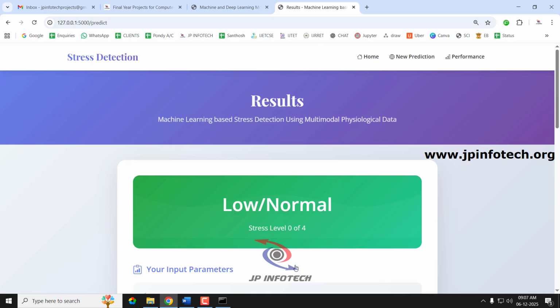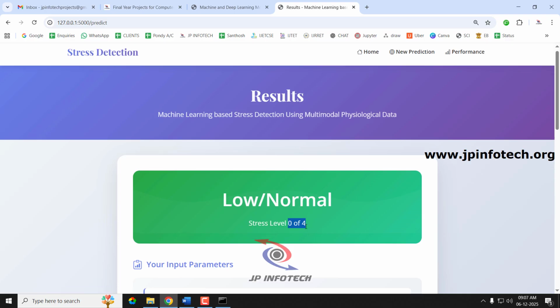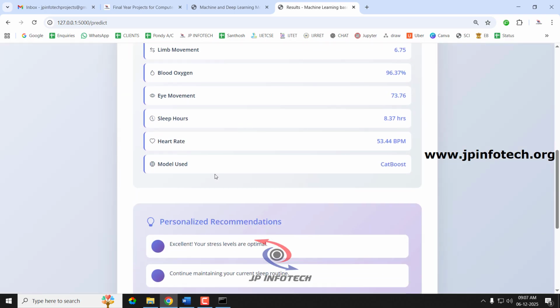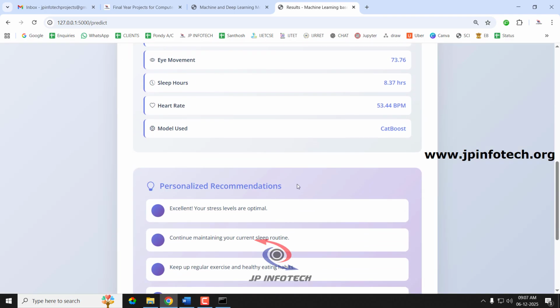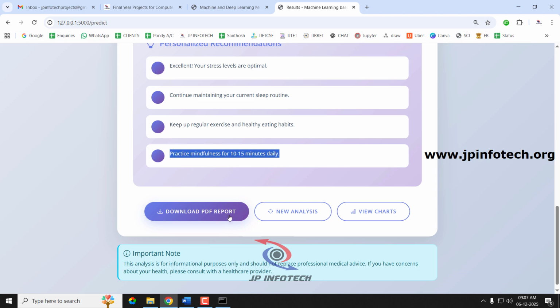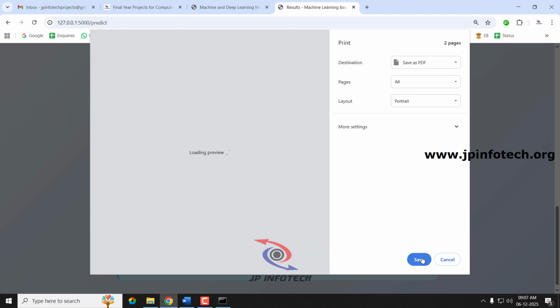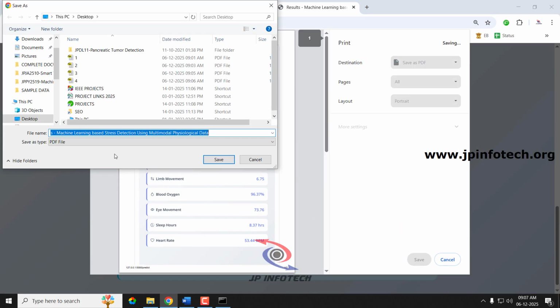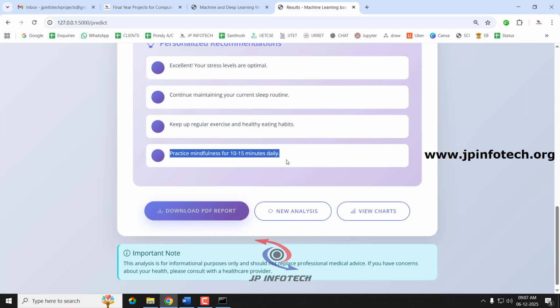So now you can see it is low or normal, that is 0 of 4. So you can see the parameters that I have entered, and you can see the personalized recommendation for this class is excellent. Your stress levels are optimal. Continue maintaining your current sleep routine. Keep your regular exercise and healthy eating habits. Practice mindfulness for 5 to 10 minutes daily. So you can just download this report for future reference. I'll just save it as 5.pdf.